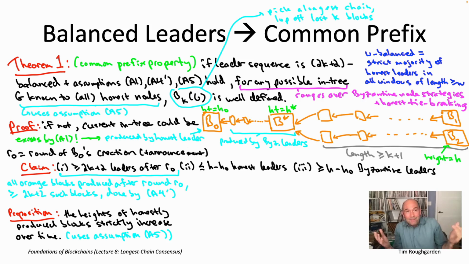In the meantime, leading up to round 40, maybe there were blocks of even higher heights created. But in any case, that later honest node is going to tack its block onto the end of the longest chain. At a minimum, it has the option of extending your height 13 block, in which case its own block will have height 14. Maybe its block will have an even higher height, but it's certainly going to be higher and in particular distinct from yours. So that's why over time, if you look at the sequence of blocks that were honestly produced, every single one will have height at least one more than the previous one.